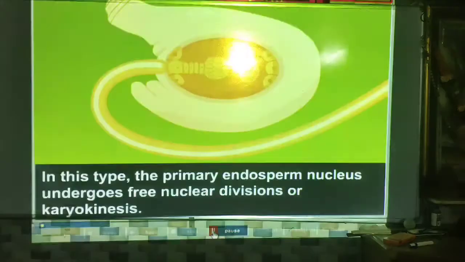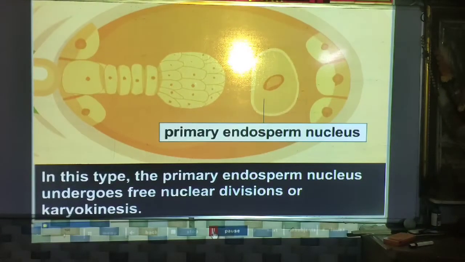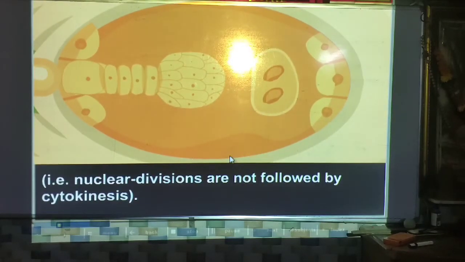First, nuclear endosperm. What happens in this type? The primary endosperm nucleus undergoes free nuclear division, or karyokinesis. What is karyokinesis? Division of the nucleus is called karyokinesis. So karyokinesis happens in nuclear endosperm. Nuclear divisions are not followed by cytokinesis. What is cytokinesis? Division of cytoplasm.